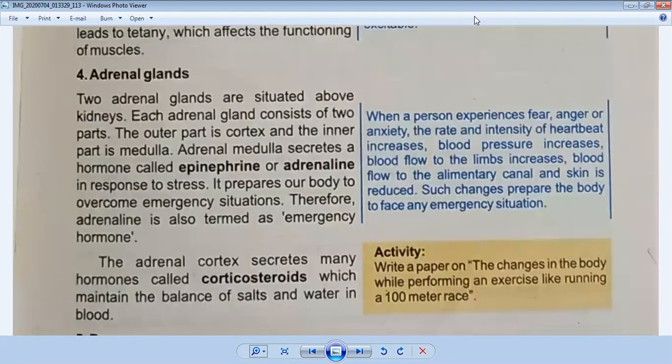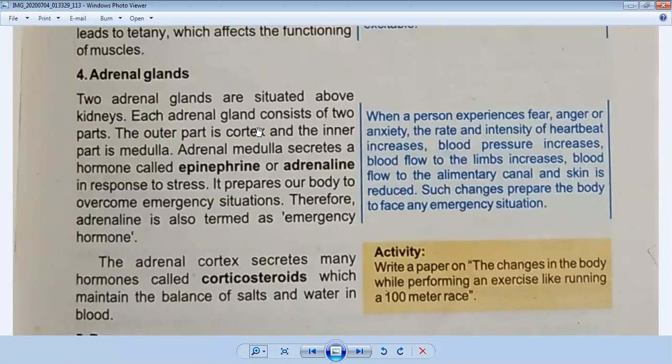Adrenal glands. So what are they? What are adrenal glands? First of all, we discuss adrenal glands, their location. Two adrenal glands are situated above the kidneys. I have told you they are present above the kidney. So their function is very important.